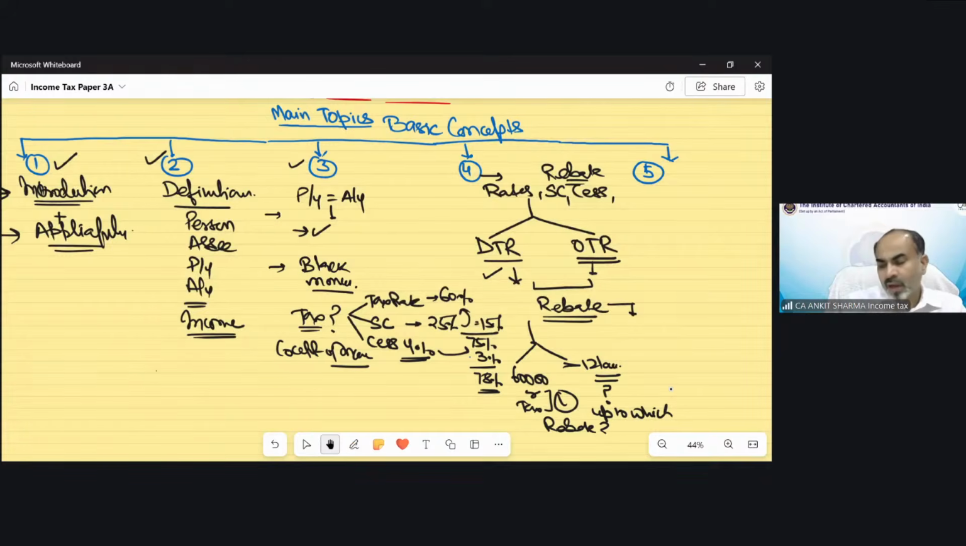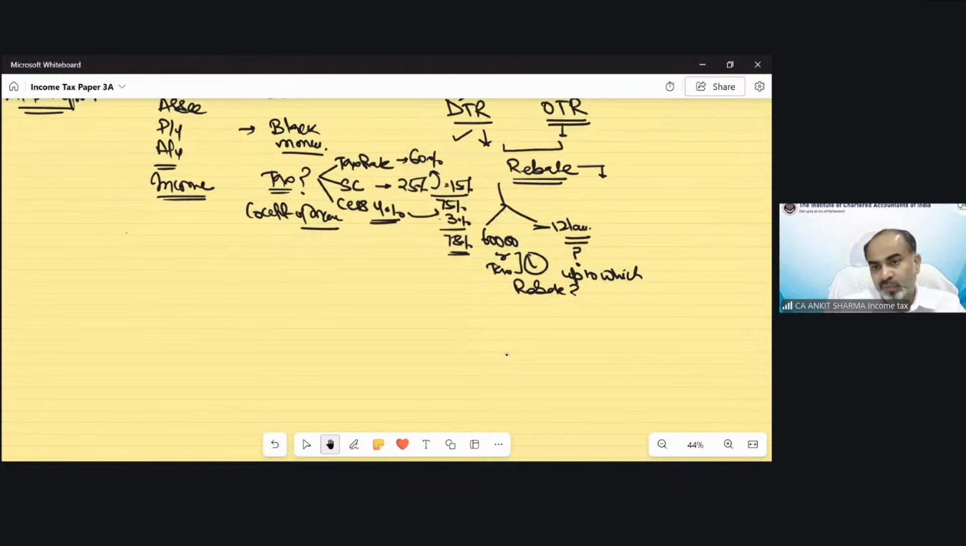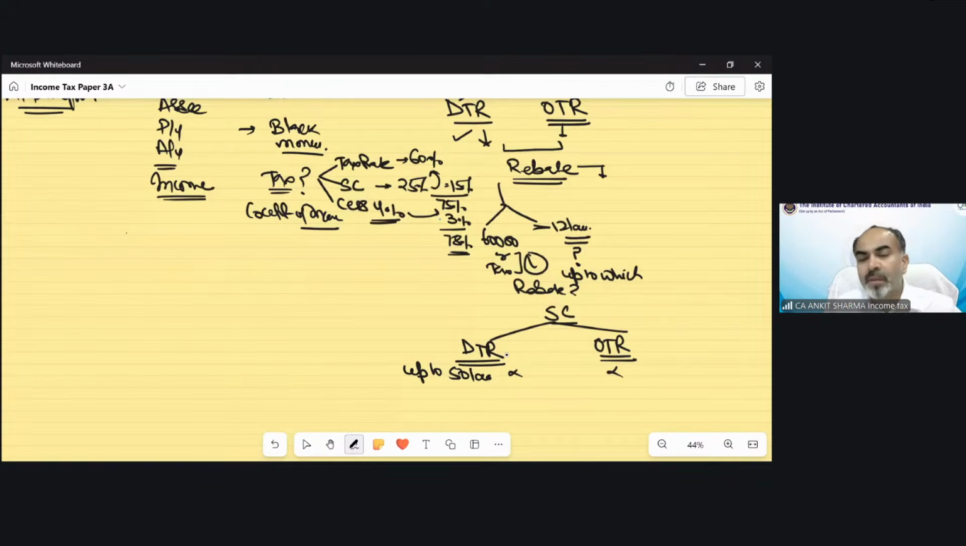Clear? Now, after the rebate provision, there was a concept of surcharge. Again, in case of default tax regime and under optional tax regime, the surcharge concept says up to 50 lakh, if your total income is up to 50 lakh, there is no surcharge applicability. If your income exceeds 50 lakh, up to 1 crore, then surcharge is 10%. Then from 1 crore to 2 crore, it's a higher rate.